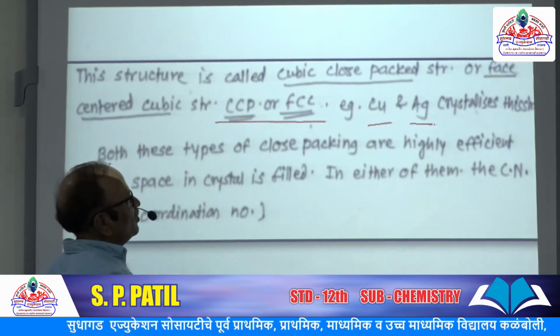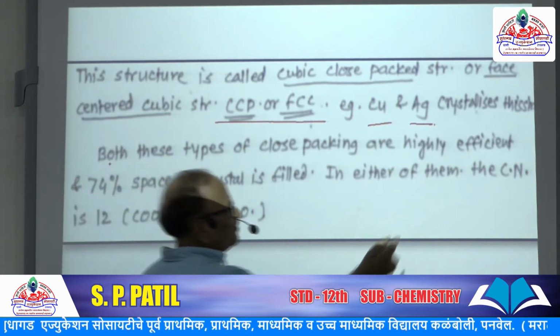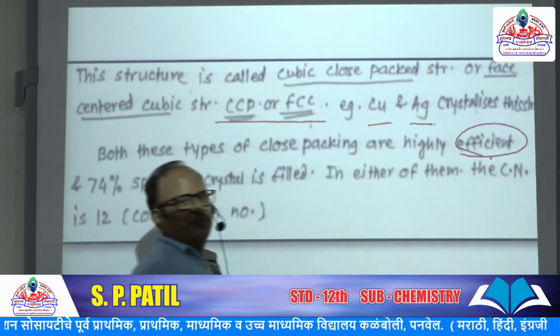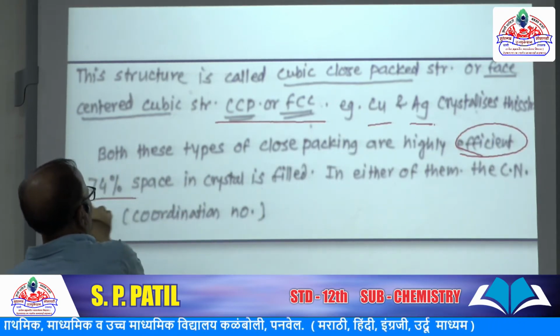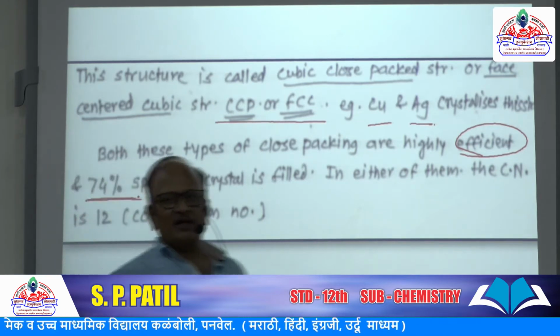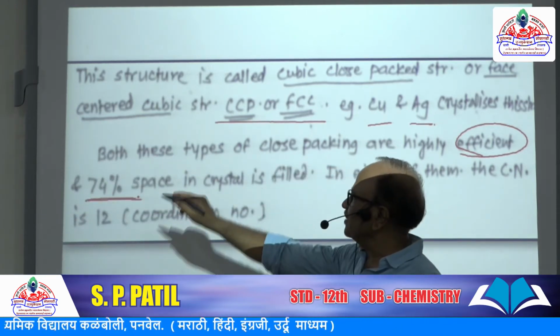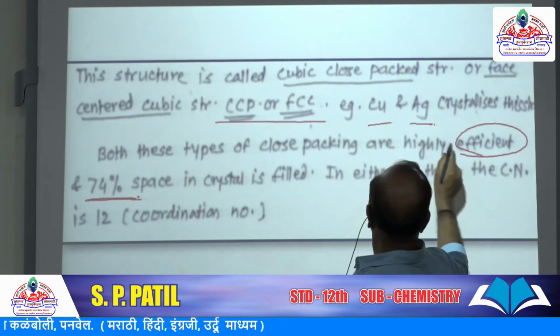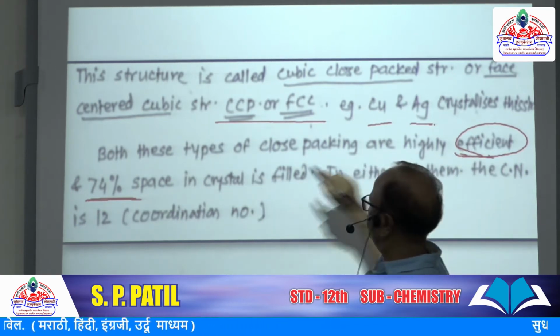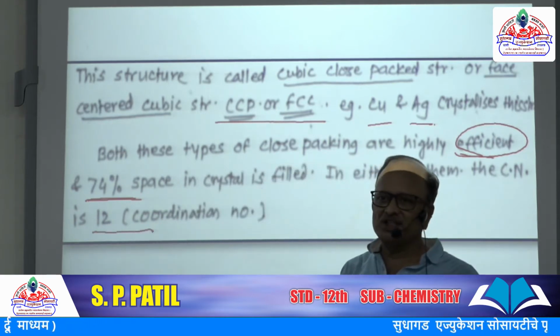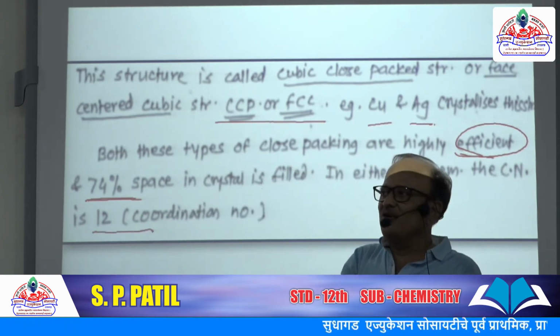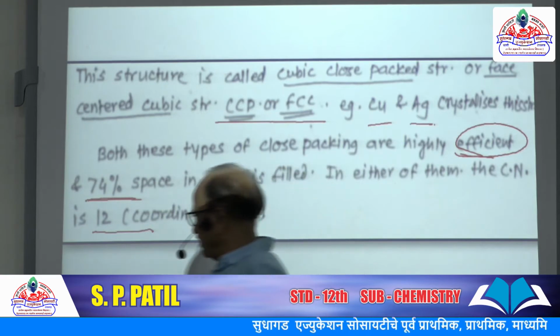Both these types of close packing are highly efficient. Why highly efficient? Because the occupied space or packing is 74%, and it has a total coordination number of 12, 12 spheres in contact with a certain sphere.